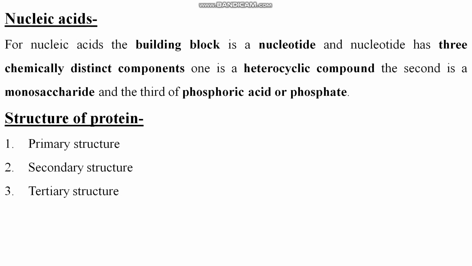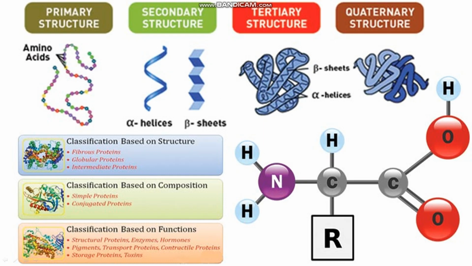So let's see the nucleic acid. As you know, nucleic acids are built from building blocks. For the nucleic acid the building block is a nucleotide, and a nucleotide has three chemically distinct components. One is a heterocyclic compound, the second is a monosaccharide, and the third is phosphoric acid or phosphate, right?